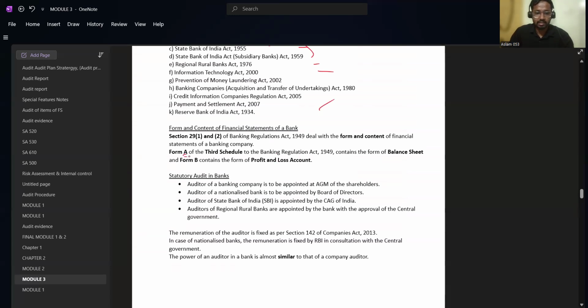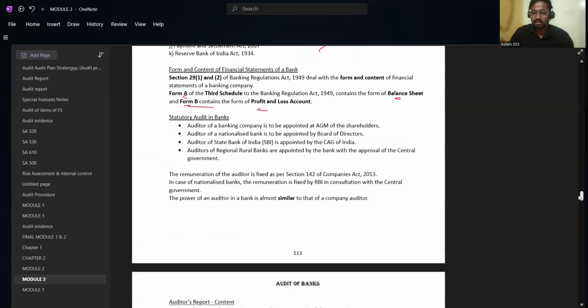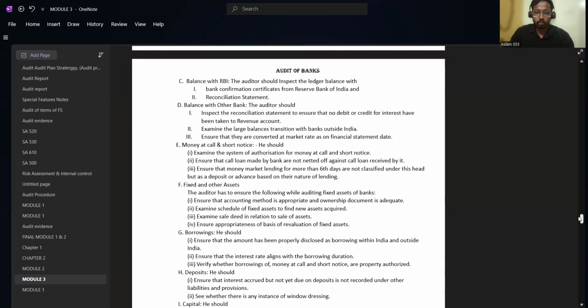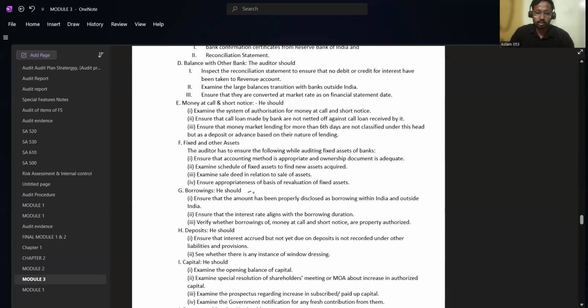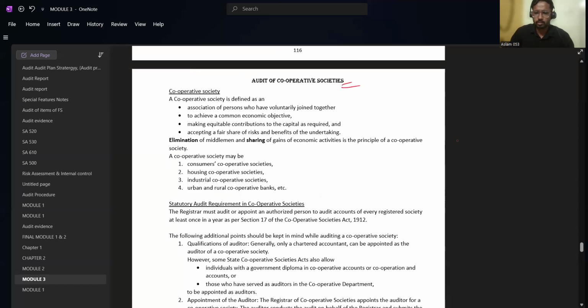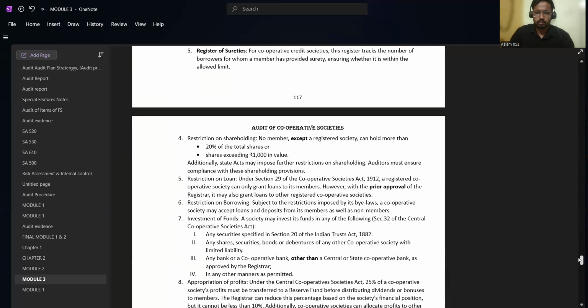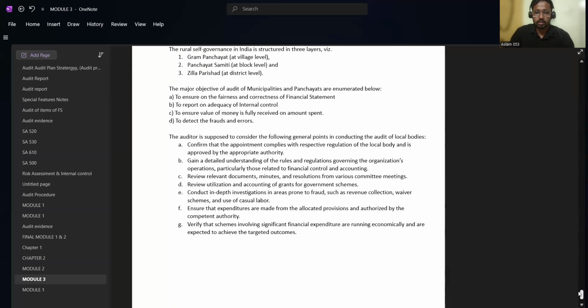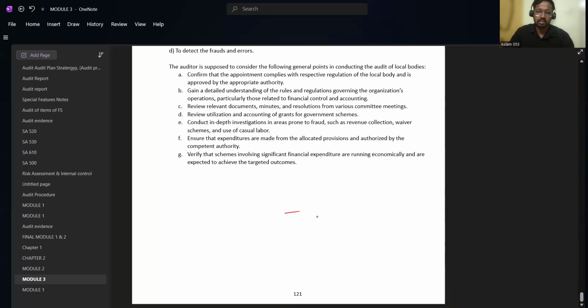This one can be asked in an MCQ. Form A deals with the balance sheet and Form B deals with profit and loss. You can see that everything is point wise. How the borrowings need to be verified, how the deposits need to be verified, how the fixed assets need to be verified in a bank by the auditor. Now the audit of cooperative societies chapter. Audit of cooperatives, audit of local self-government. I think this is the last chapter. Yes, this is the last chapter.